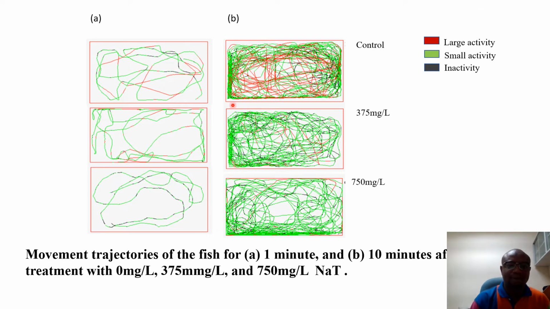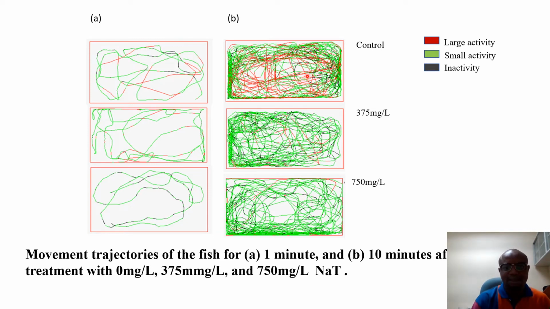This is the movement path, tracked by the computer as the fish move during the test. The red lines represent large activities, the green lines represent small activities, and inactivities are represented by the black dots.